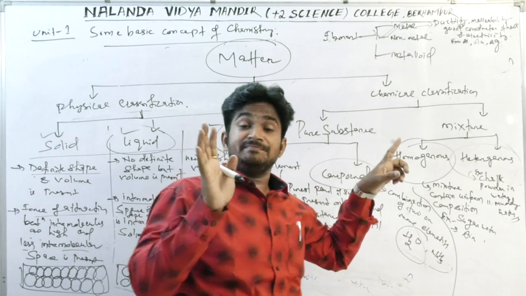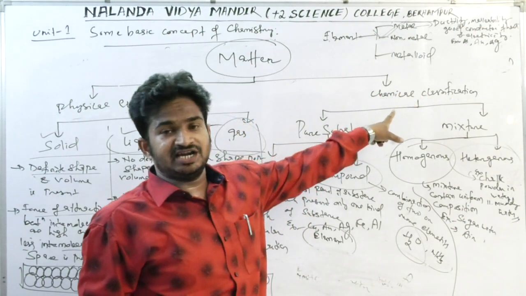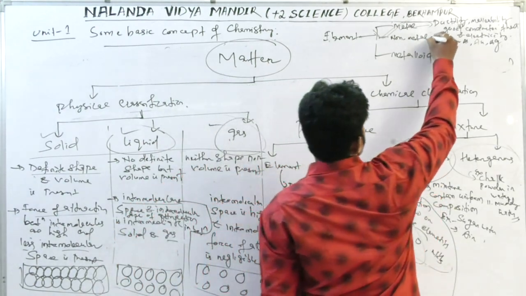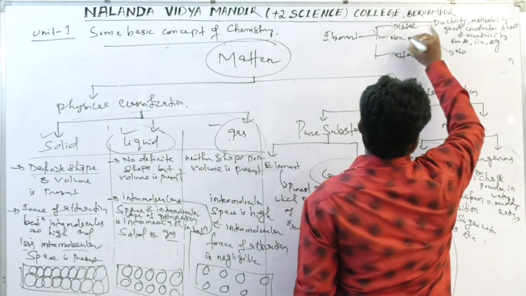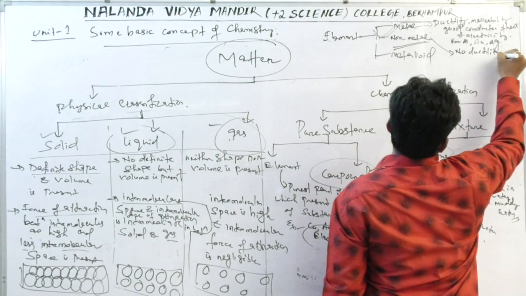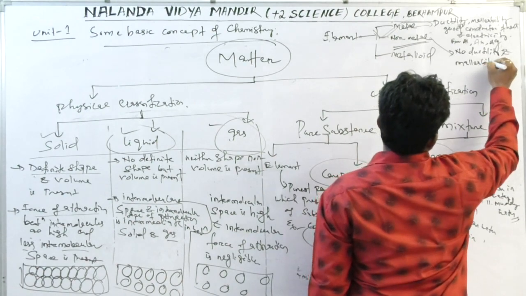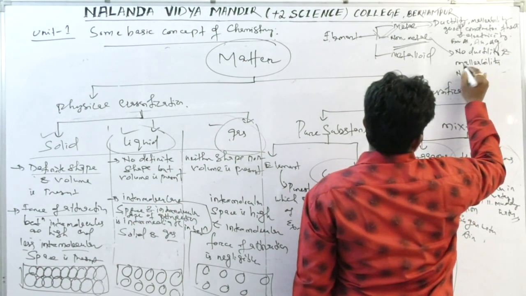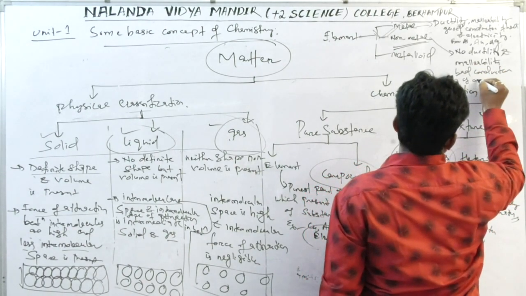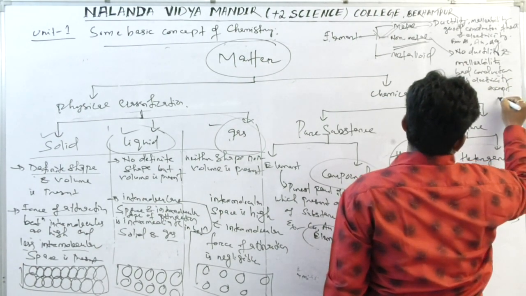Non-metals are the elements which do not show ductility and malleability, and they are bad conductors of heat and electricity. Non-metals mean no ductility, no malleability, and bad conductors of electricity, except graphite.